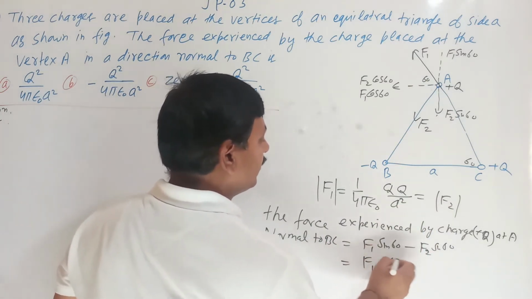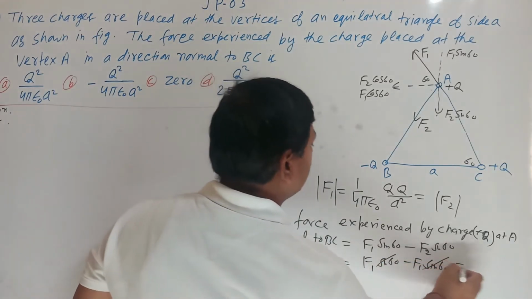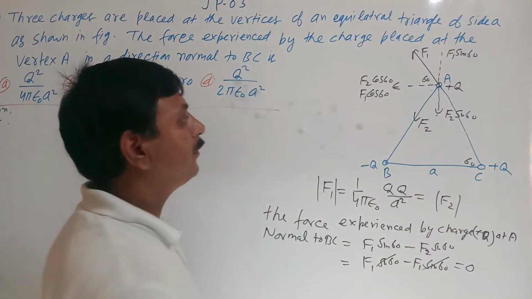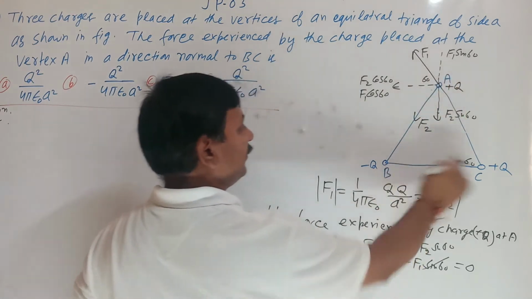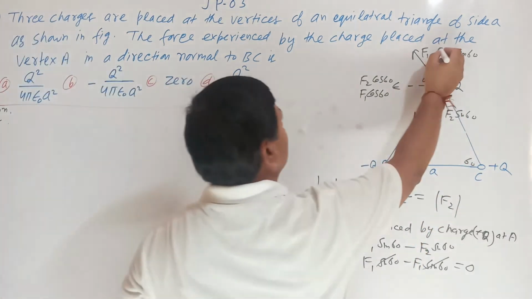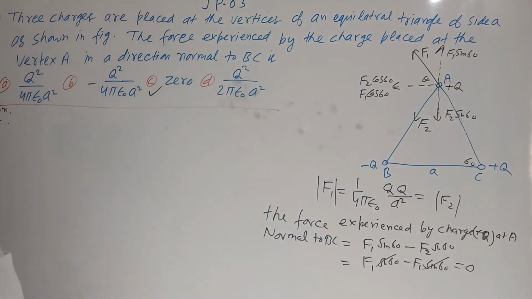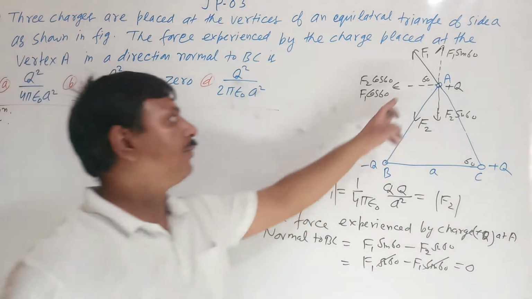F1 sin 60 minus F1 sin 60, the result is 0. So if you ask for the force perpendicular or normal to BC, the correct answer will be 0.